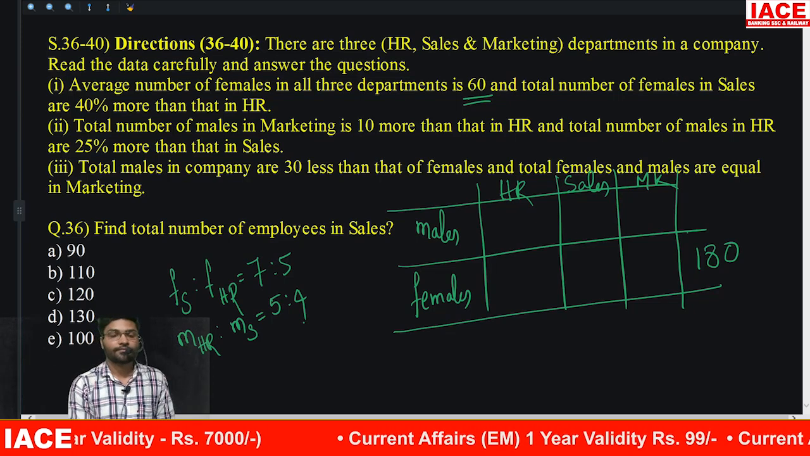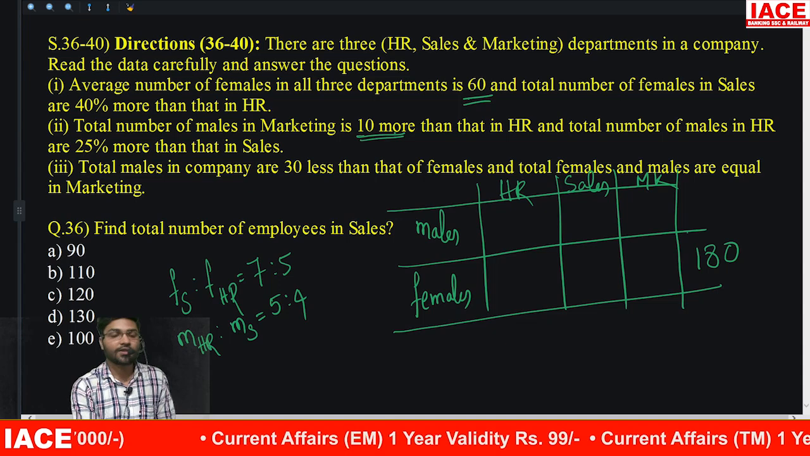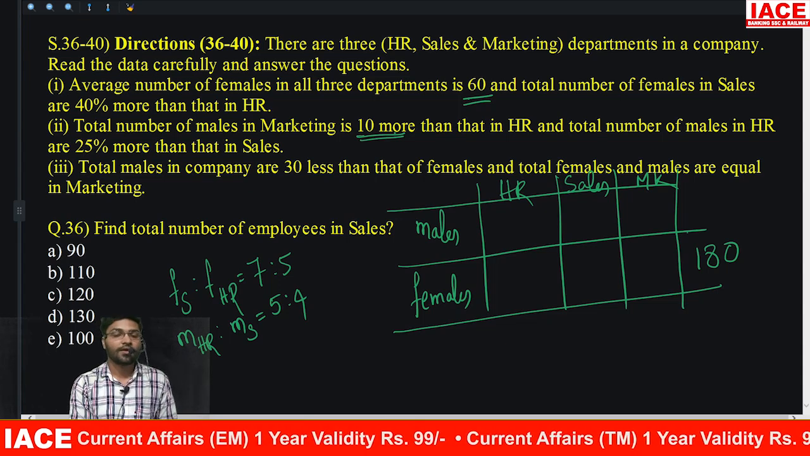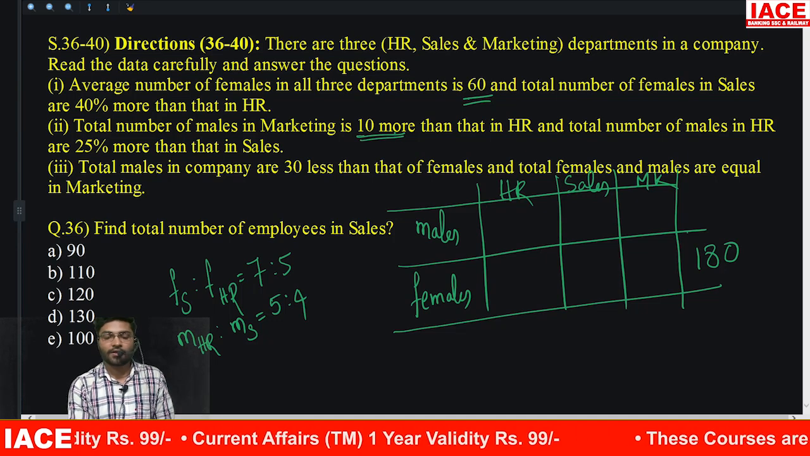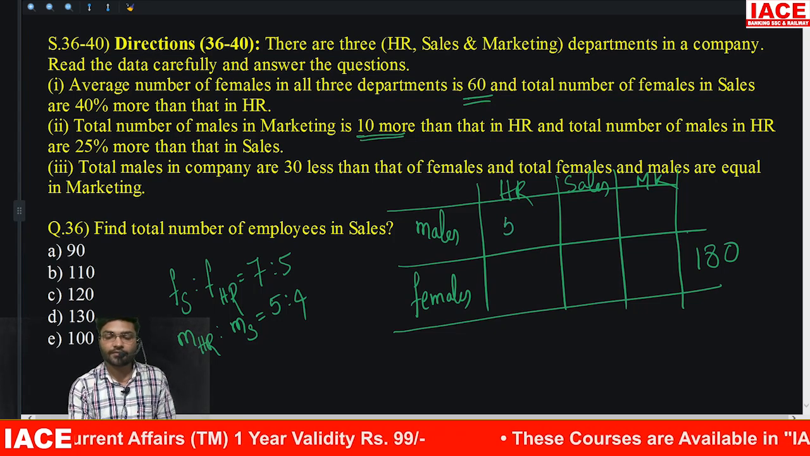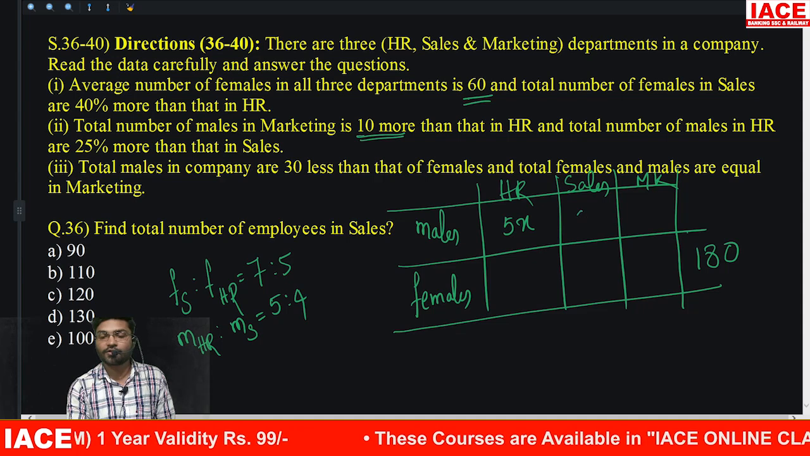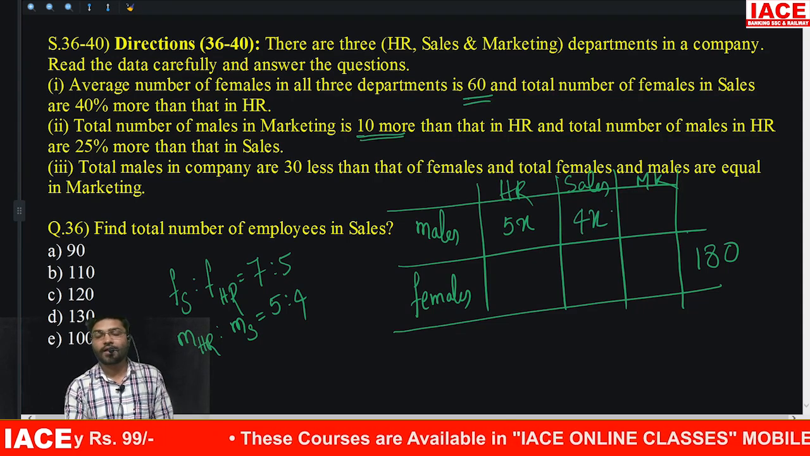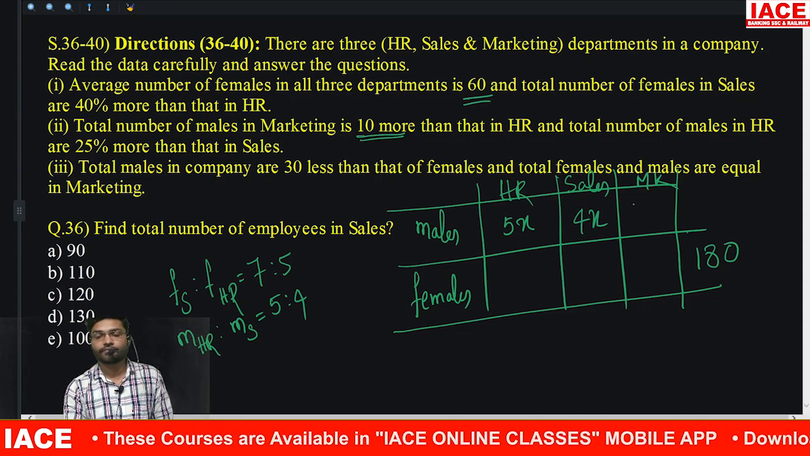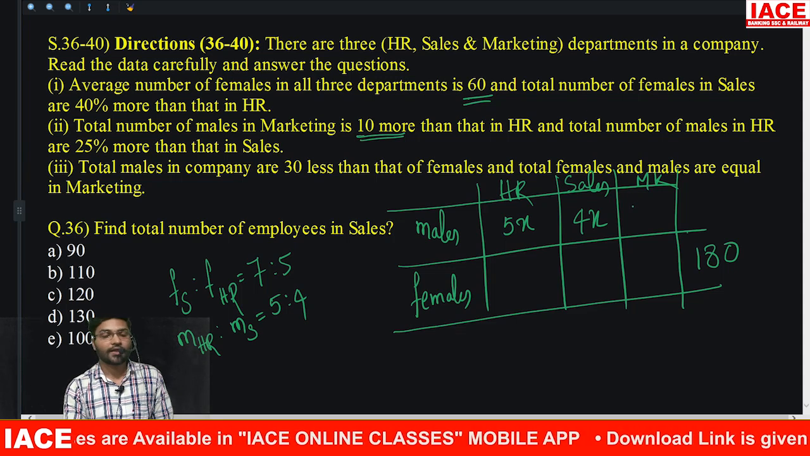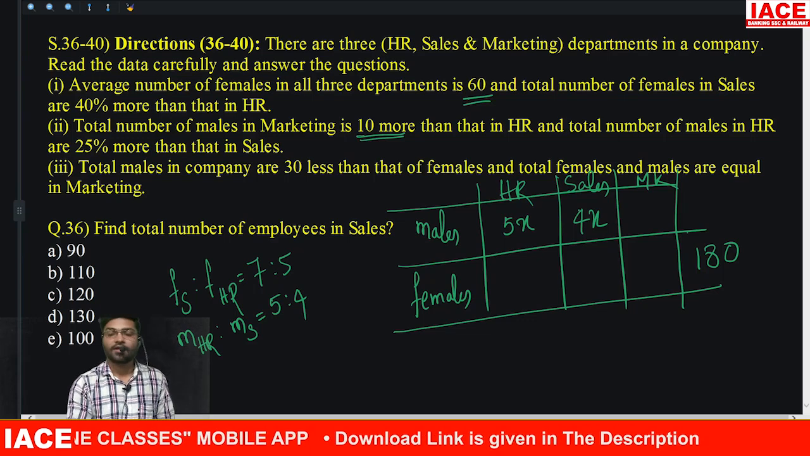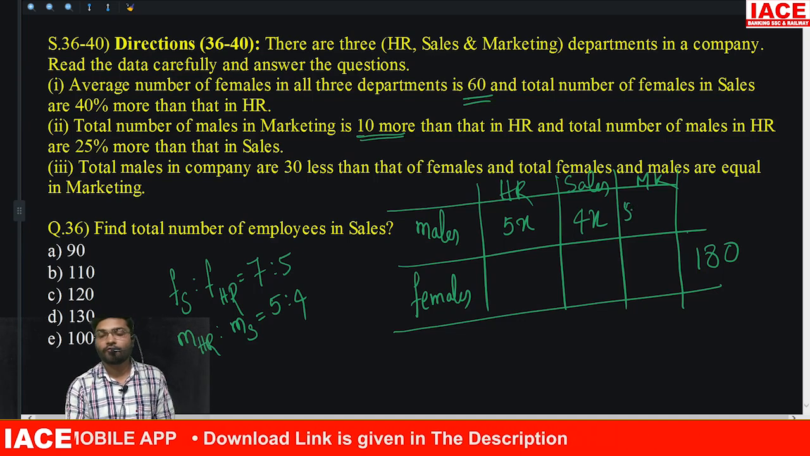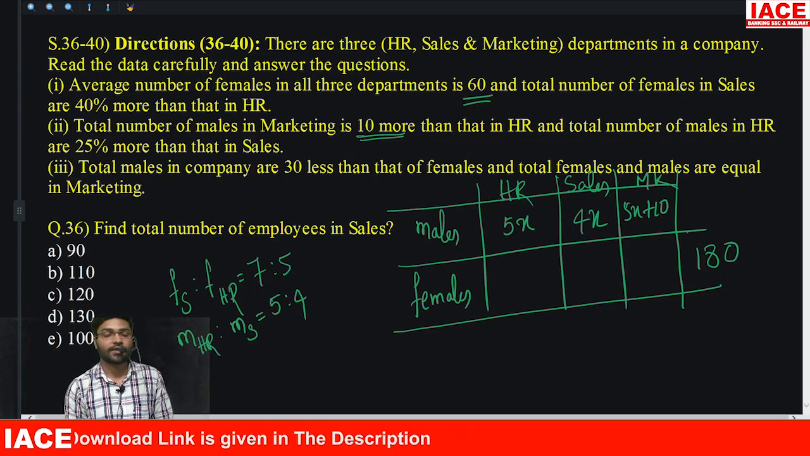Next, this information is still pending. This we have not used, right? Number of males in marketing. So I can fill these males now. If my HR is 5x, sales will be how much? 4x. Marketing will be how much? Number of males in marketing is 10 more than that in HR. HR can 10 more than 5x plus, right?